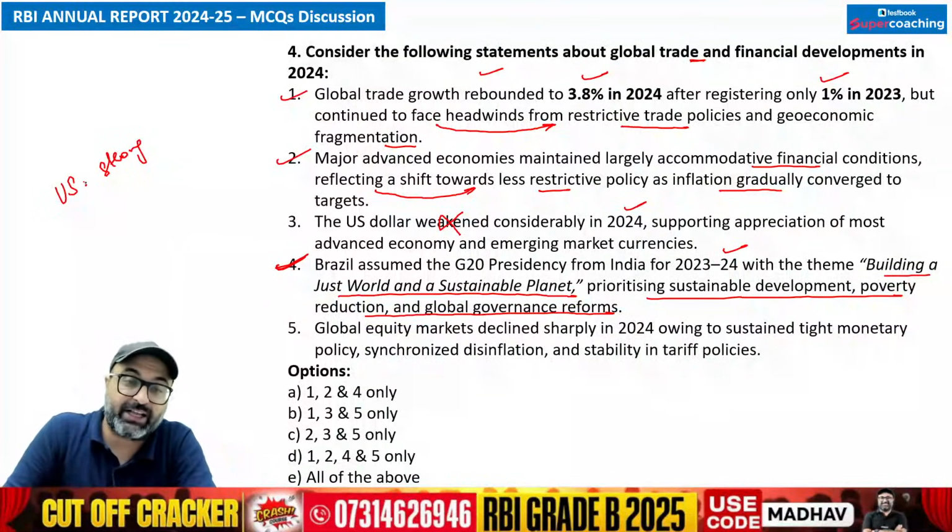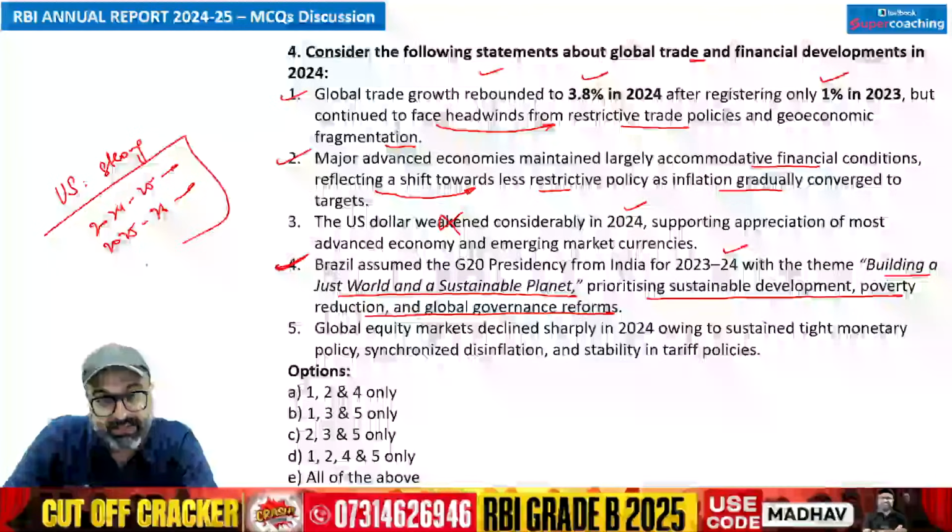Now who held the presidency for 2024-25? Who will hold the presidency for 2025-26? So give me the answers in the comment section.